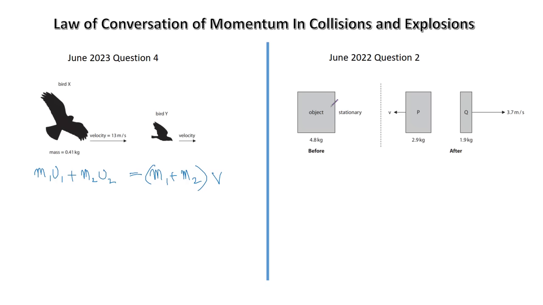The total momentum before the explosion was 0, and the total momentum after the explosion is the momentum of P and the momentum of Q. So this will be m1 v1 plus m2 v2. And bear in mind, since they move off in opposite directions, you have to take the sign into consideration as well.